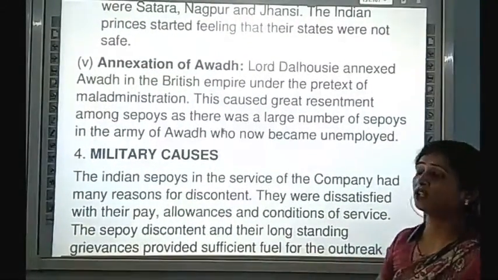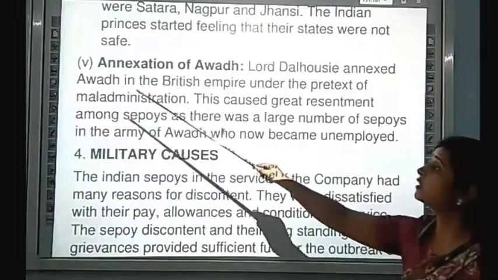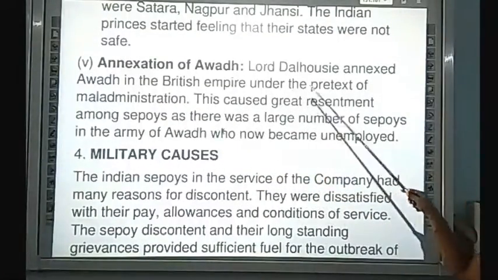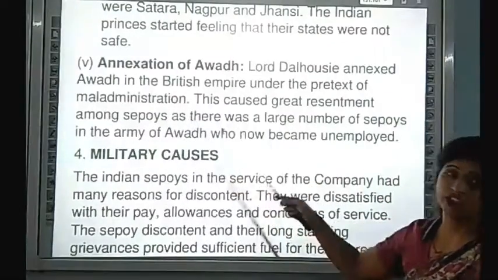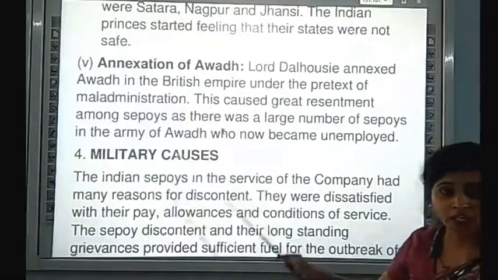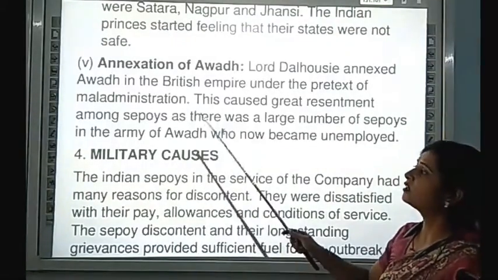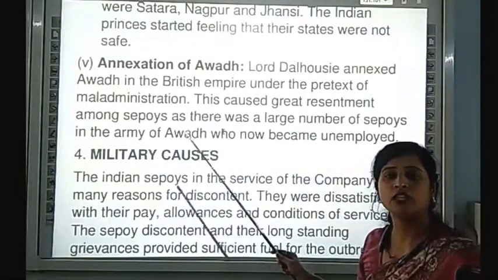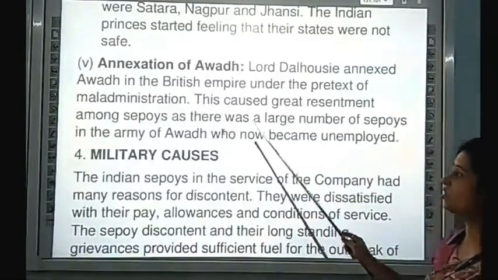Lord Dalhousie explained the annexation into the British Empire under the pretext of administration. They said that the administration of the state was not good, that it did not fulfill the needs of the people. Their administration was bad.